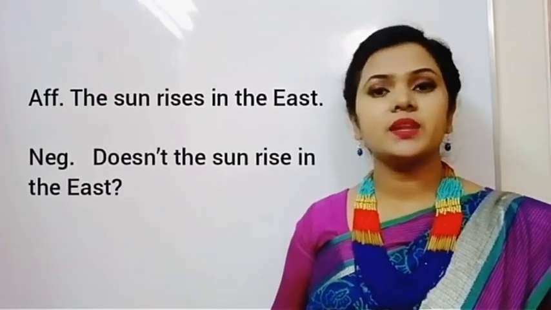There is no negative form or negative sentence of a universally true sentence. For example, the sun rises in the east. This is a universally true sentence, and there is no option of doing the opposite. So, if we are asked to change a sentence like this into a negative one, we should change it into a negative interrogative sentence. The answer will be, doesn't the sun rise in the east?